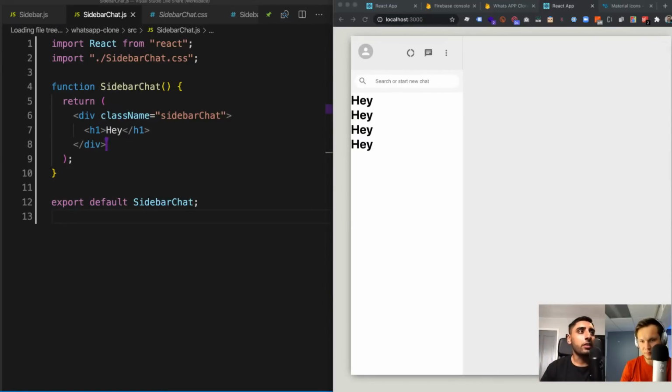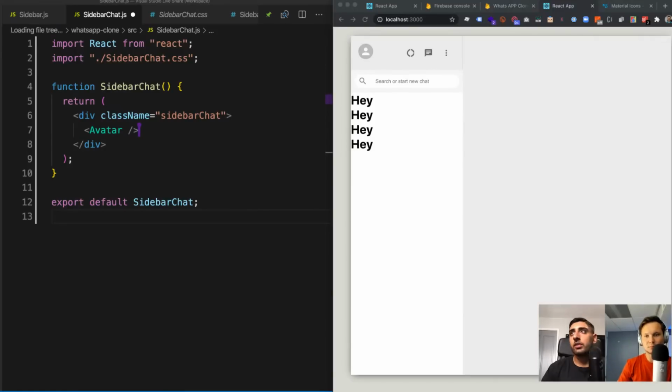But I want to show you something else, a fun little trick that I did. We're using an endpoint which gives you a random avatar, like a random face or random head, which is kind of cool. So I'm going to show you guys how to do that. Here we have avatar, so let's go ahead and write avatar like this. And I need to import it at the top.